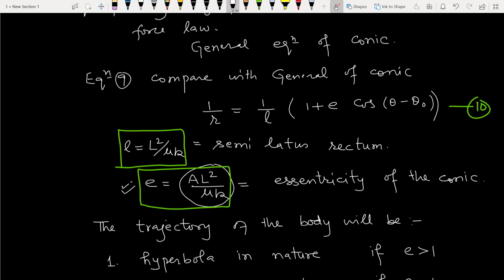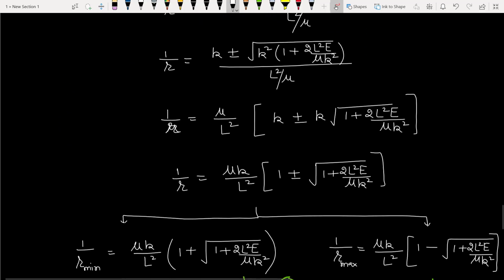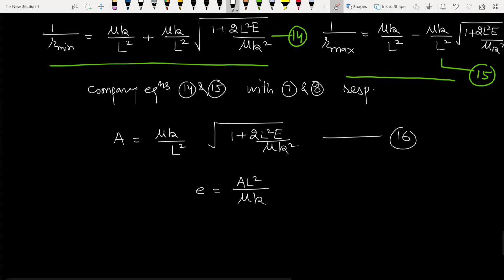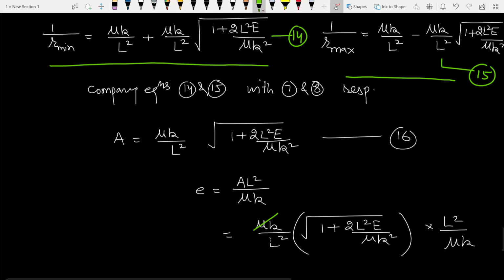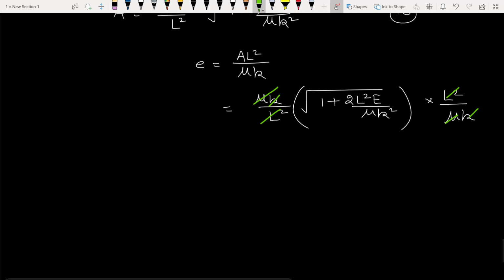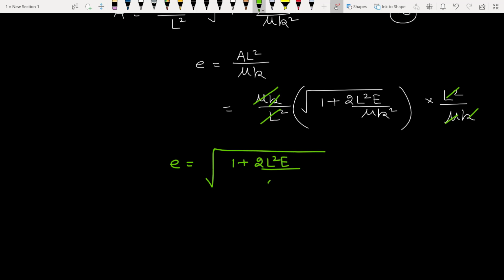It defines the nature of the trajectory, A L square upon mu k. So we substitute the value mu k upon L square of capital A as 2 L square E upon mu k square into L square upon mu k. These values cancel out. So the eccentricity formula will reduce to 1 plus 2 L square E upon mu k square.